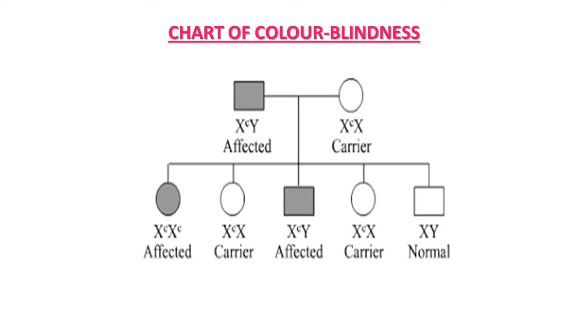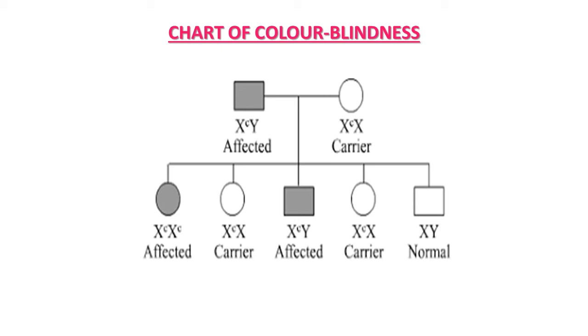At that time it can express itself and she is color blind. Second possibility is a mating which results in X small c and X normal. Both X are there, but one has small c and the other is normal. So this daughter is a carrier only.